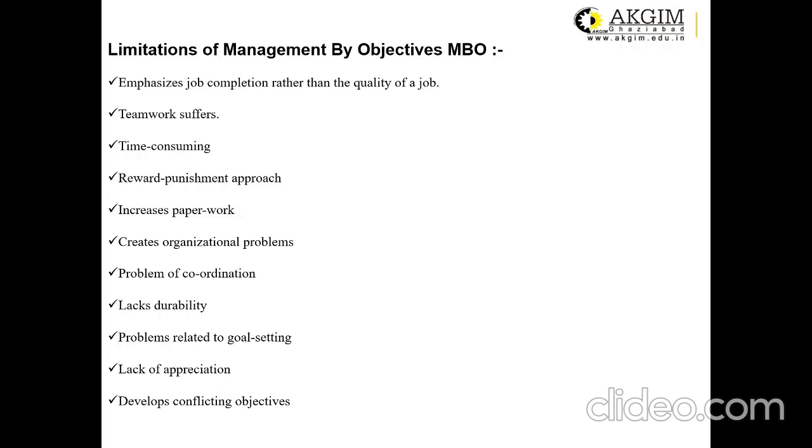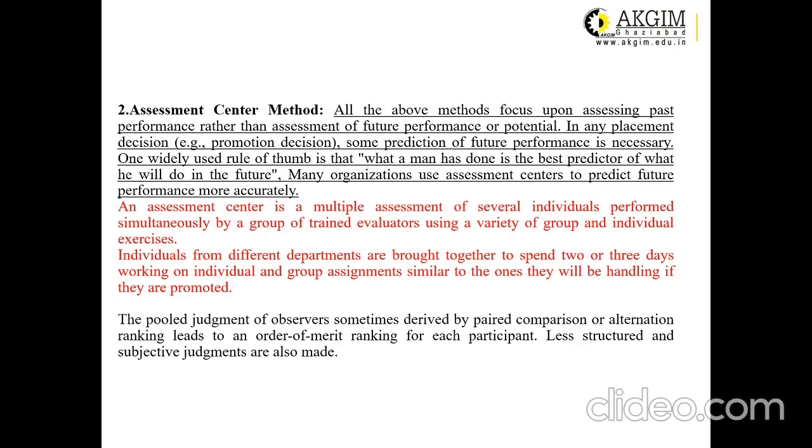the employees. Sometimes if they are not able to achieve what they set as a target for themselves, they are criticized by the management. They got the goal according to their choice, but still they were not able to achieve that. So that kind of problem can be there in MBO kind of concepts. Then it sometimes develops conflicting objectives. So these are all the limitations of MBO.